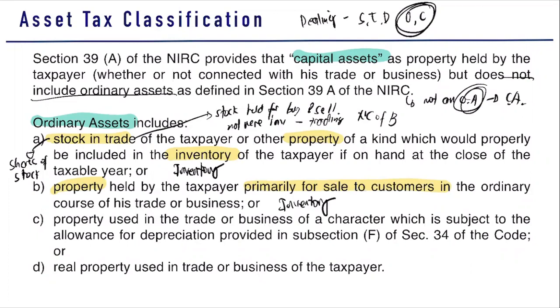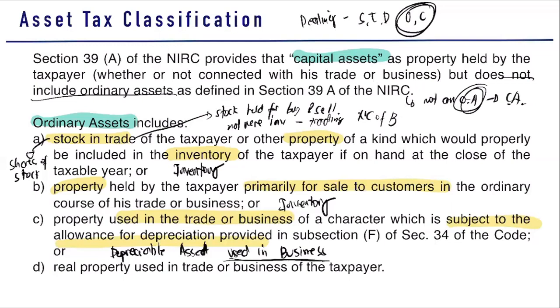Letter C, it is used in trade or business and is subject to allowance for depreciation. So this one is known as your depreciable asset used in business. Take note, guys, that not all depreciable assets are considered ordinary assets.